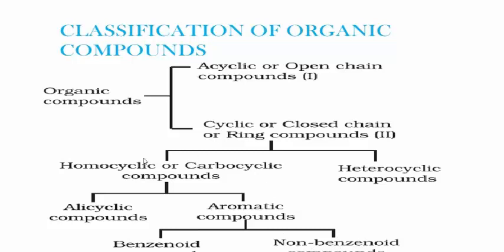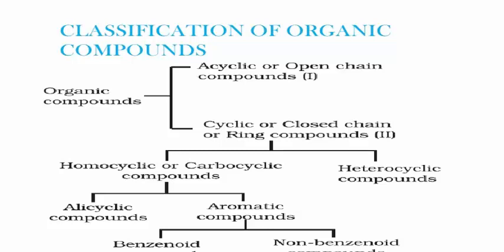In that, first you see what are acyclic compounds. Remember students, these are also called open chain or aliphatic compounds. The organic compounds which contain an open chain of carbon atoms are called acyclic compounds. Examples: alkanes, alkenes, etc. Next, cyclic compounds. What are cyclic compounds? Already you know, the organic compounds which contain a ring chain of carbon atoms. Examples: cycloalkanes, etc.